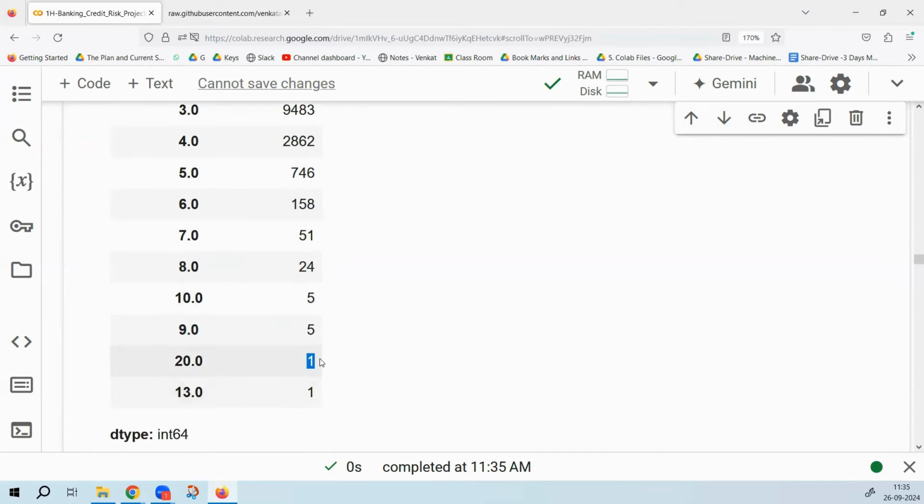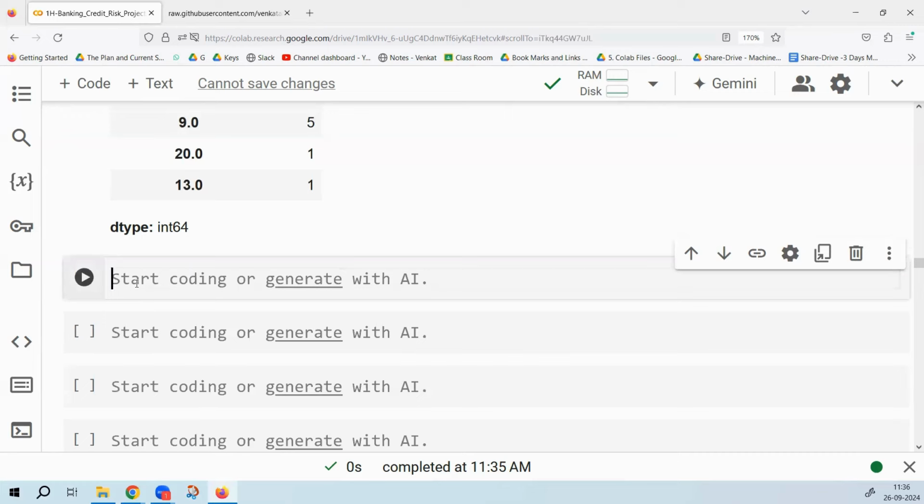I think the largest value is 20. Somebody has 20 dependents. Since there's only one record, do I need to worry about it? Is it a very big deal? No, sir. One out of 1,50,000, I don't really care. Somebody has 13 dependents, that is also fine. There is only one guy. If there are 100, 200, 500 people, then I can consider that, okay, this is a little serious. But is this one record going to impact your whole analysis? Or can you leave it as it is? That's fine, we can leave it as it is.